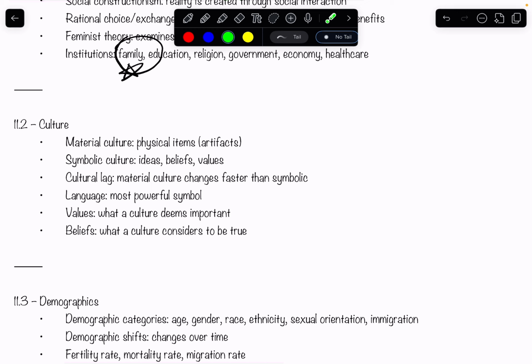Language is the most powerful symbol. Obviously, we know that. Values is what a culture deems important, and beliefs is what a culture considers to be true. Now let's go over demographics.